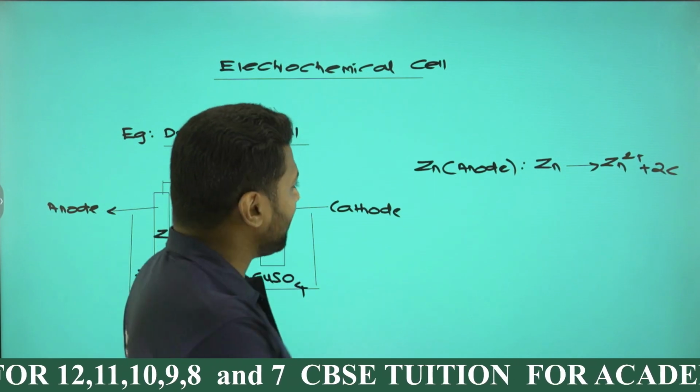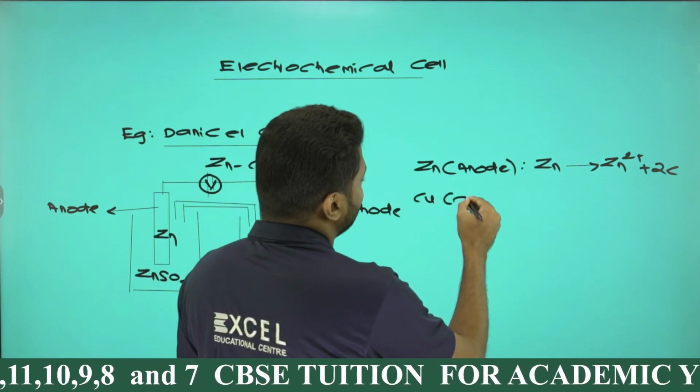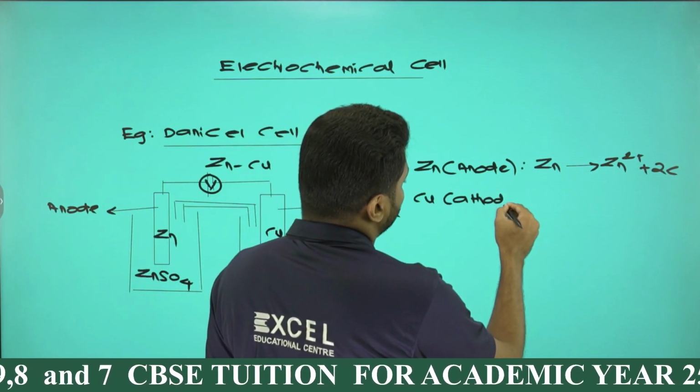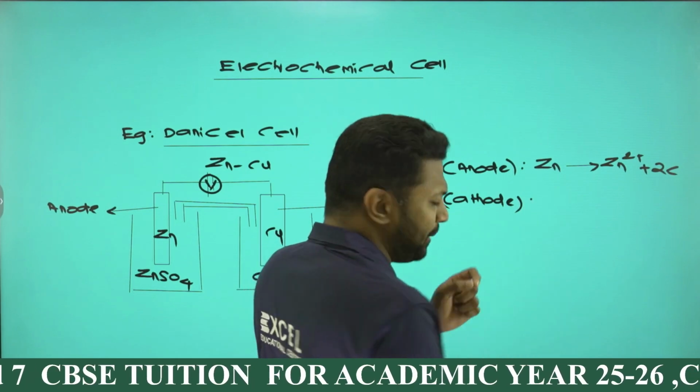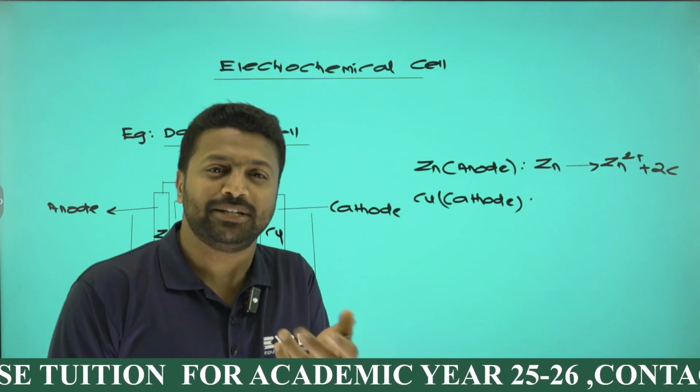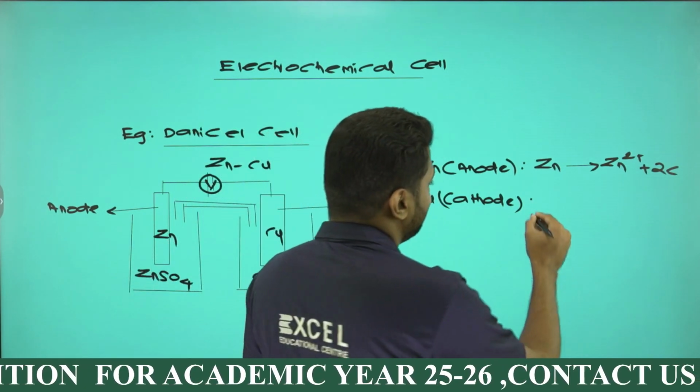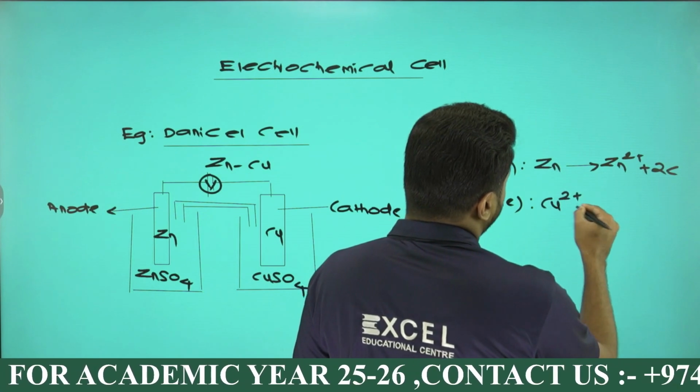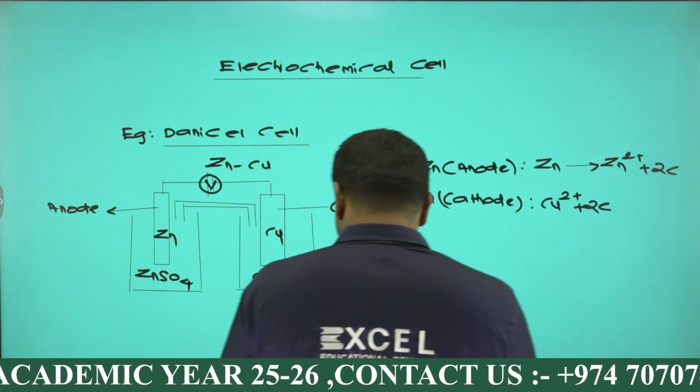Similarly, copper will be acting as cathode here. Cathode is a place at which reduction happens. Reduction means addition of electrons. So Cu2+ will be adding 2 electrons to become Cu.